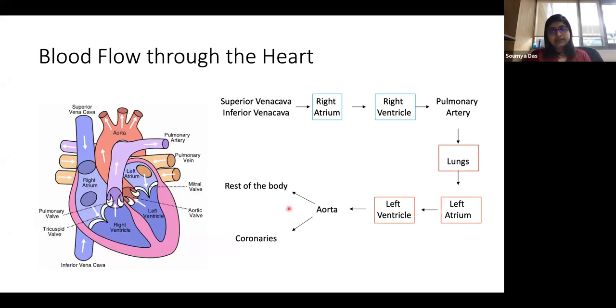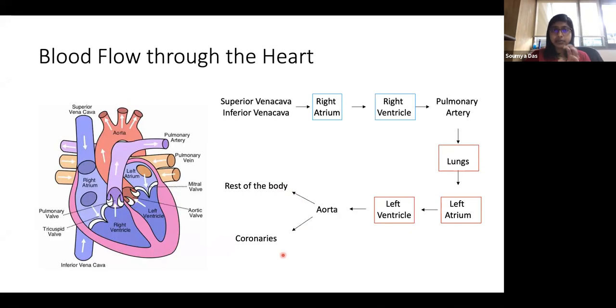Okay. And when I say to the rest of the body, of course, through different branches of the aorta, it will go into different organs and into the entire whole body circulation, but it will also go to the coronaries. Now, what are coronaries? Coronaries are the vessels that supply the heart itself.